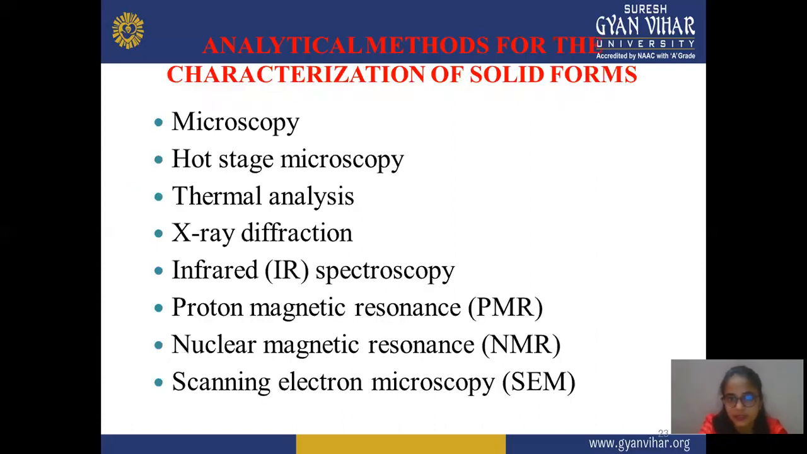Next is analytical methods for characterization of solid form. These include microscopy, hot stage microscopy, thermal analysis, X-ray diffraction, infrared spectroscopy, proton magnetic resonance, nuclear magnetic resonance, and scanning electron microscopy. All these are analytical methods used for physicochemical determination. Now we discuss these one by one.